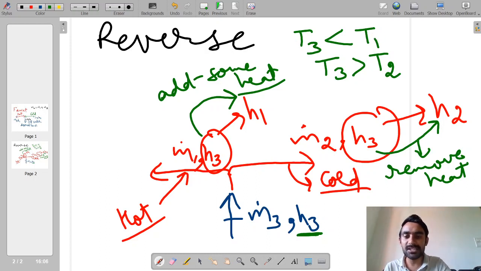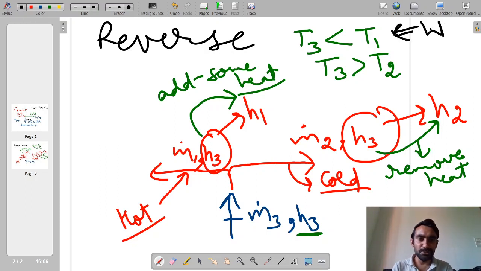It means to achieve this heat transfer, we have to supply some amount of work from the outside. Okay, so when we are doing this splitting of streams, in order to reverse the process, to balance the energy content and bring the streams to their initial thermodynamic state, we have to supply a certain amount of work from the surroundings.